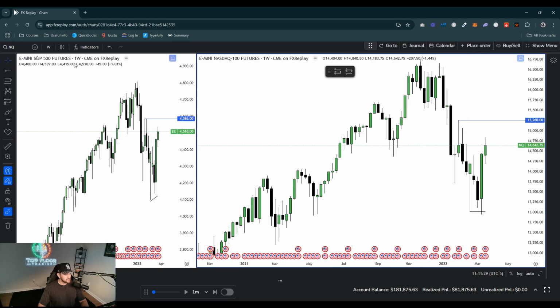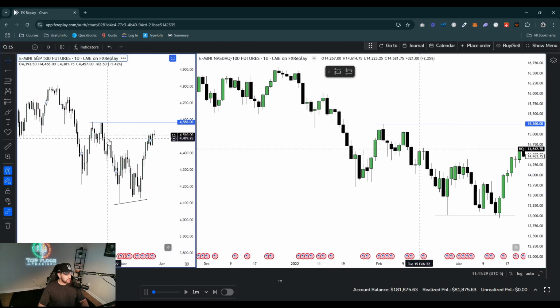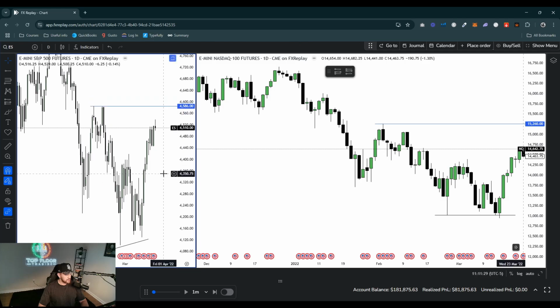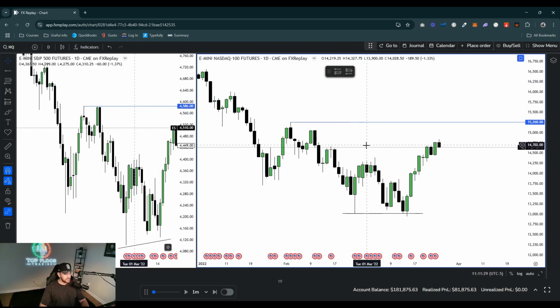So it looks like price is displacing up there. And now let's go to the daily chart. On the daily chart, we just took out this buy side. We took out that buy side on ES. So we have very nice highs right here on the ES chart, and we have the same high right here on the NQ chart. However, the highs over here on the NQ chart aren't as nice as the ones over here on ES.